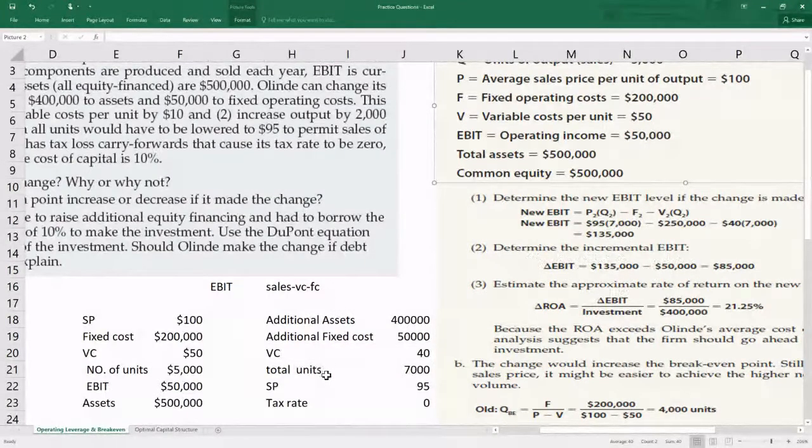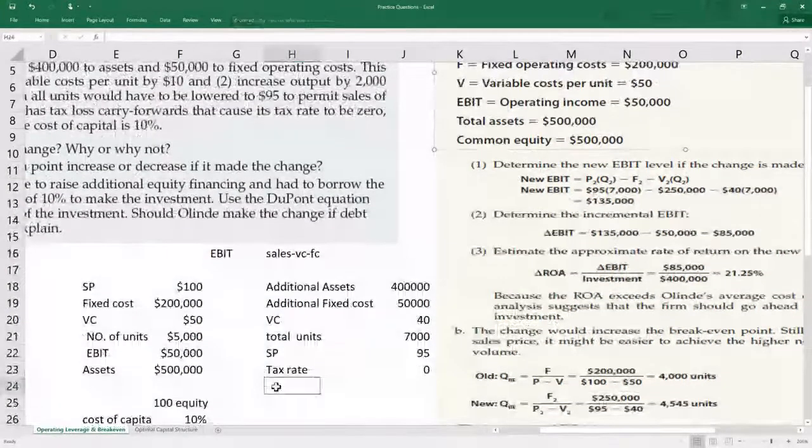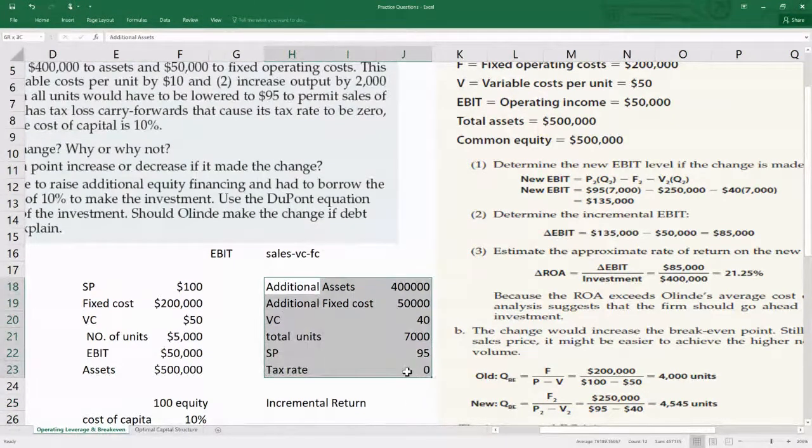Now determine the incremental EBIT. We are trying to find the incremental return to find whether it's profitable or not, and to find the incremental return, we need the incremental EBIT. If we opt for this option, what does it mean? How much additional earning are we going to generate? That is something which we are going to find from this.